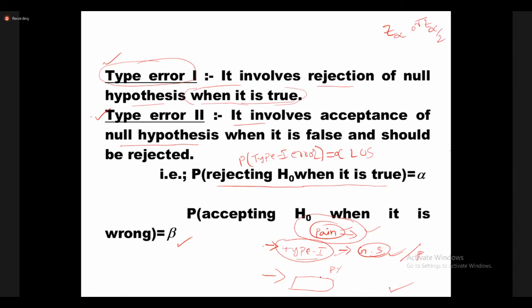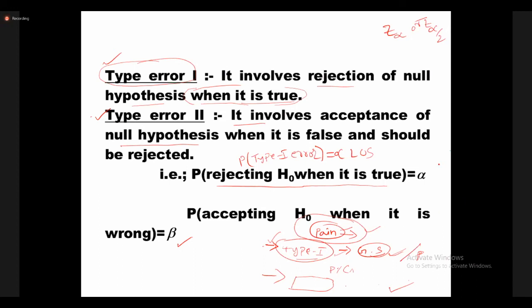And if actually the problem is gastric but the doctor gives treatment for heart attack, there is no problem. Here, in these two cases, which one is the risk? Type 1 error is very important.